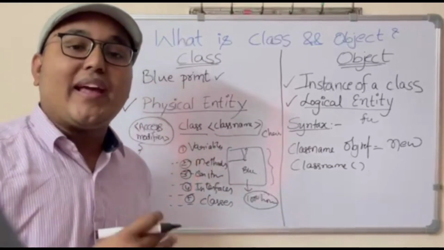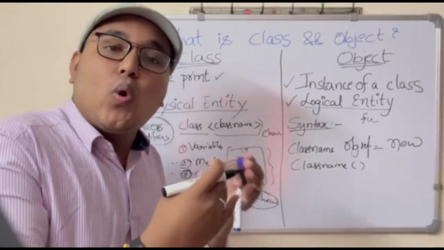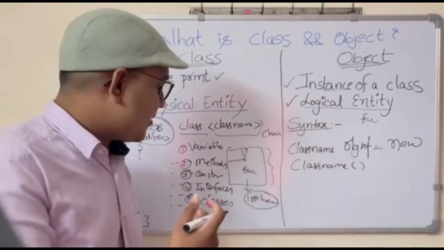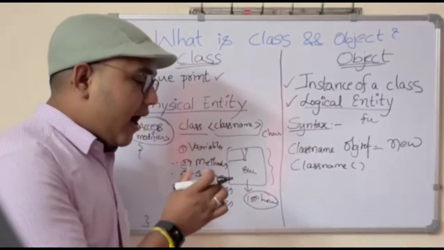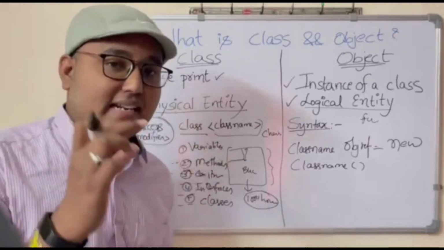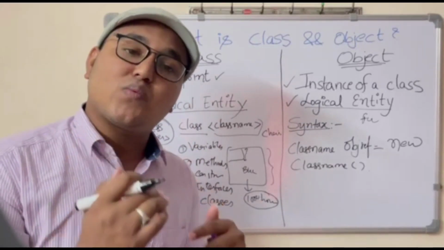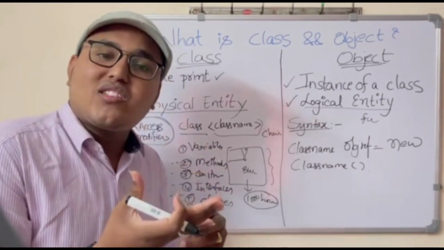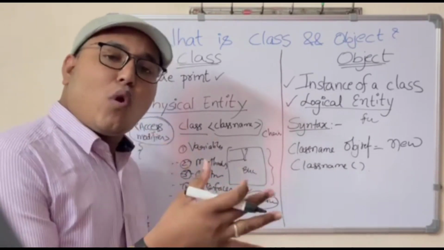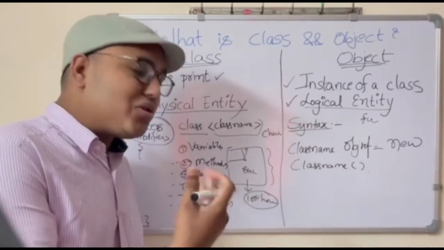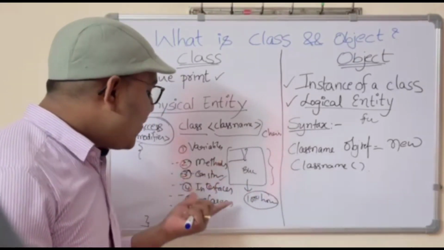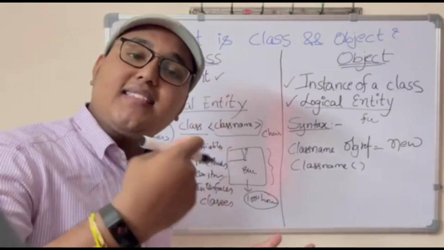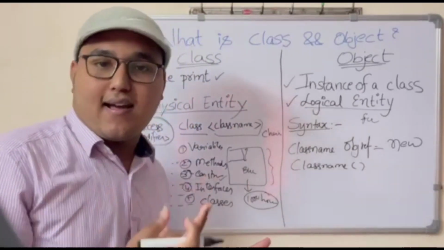First one is variables. We can write instance variables, we can write local variables, we can write static variables, and we can define any number of methods we want in a class. And also we can write the constructors. We can write as many constructors as we want. You can write parameterized constructors, we can write a default constructor, you can write whatever number of constructors you want. And we can write interfaces inside a class, and we can write a class inside a class. A class inside a class is called an inner class.